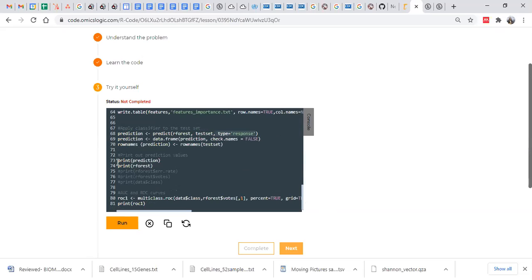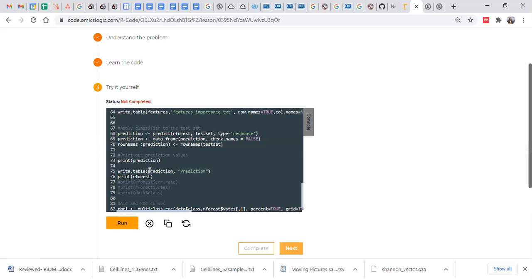Here we are printing this prediction. You can also write this to a file. So we can write dot table. You can store your prediction in a new file. First we need to provide the object which contains those predictions.